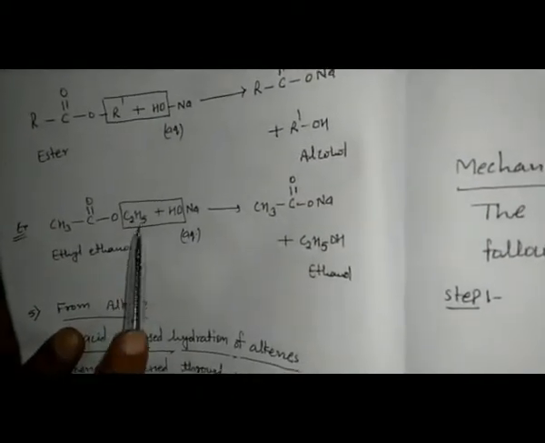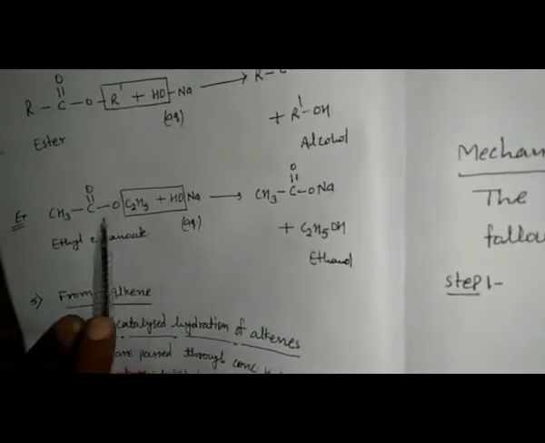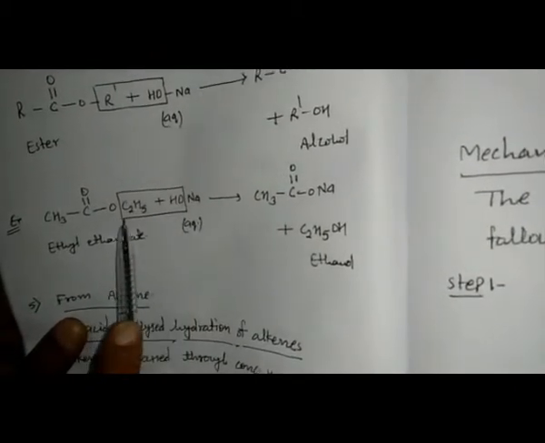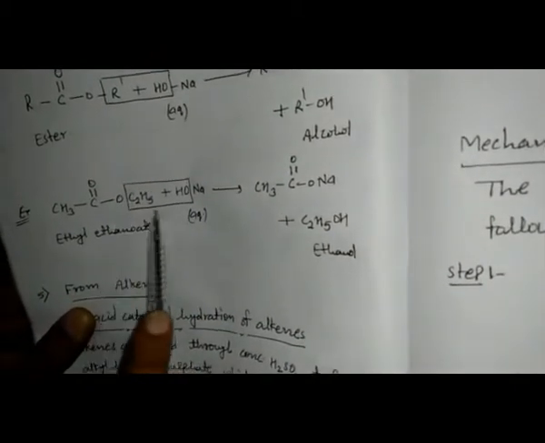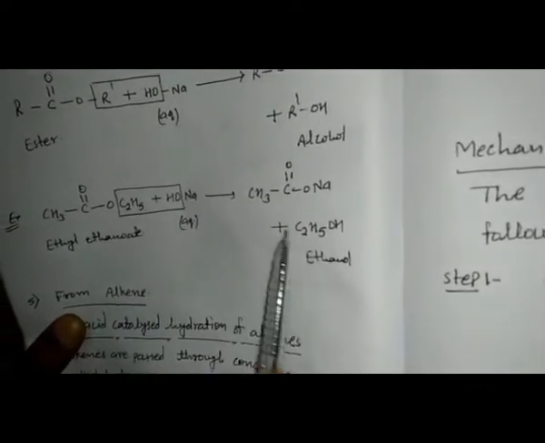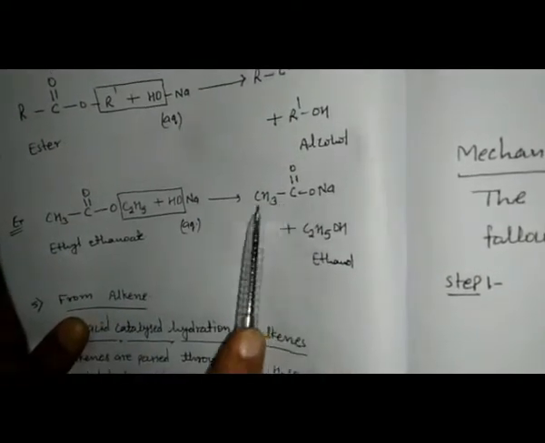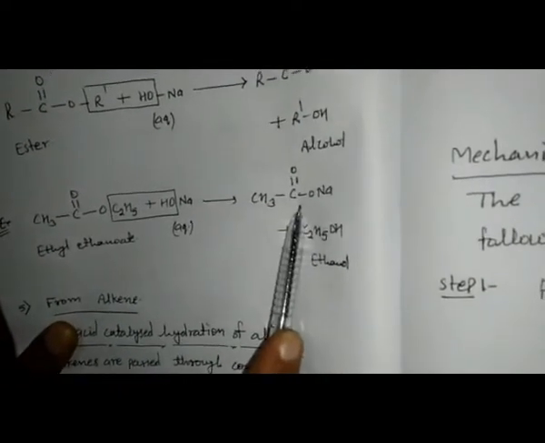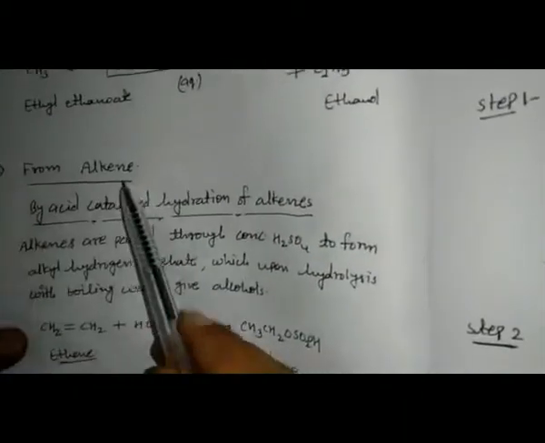Example is in front of you. This is ethyl ethanoate, ethyl and ethanoate. With sodium hydroxide, it reacts to give C2H5OH and the sodium salt of carboxylic acid. Now the next is from alkene.